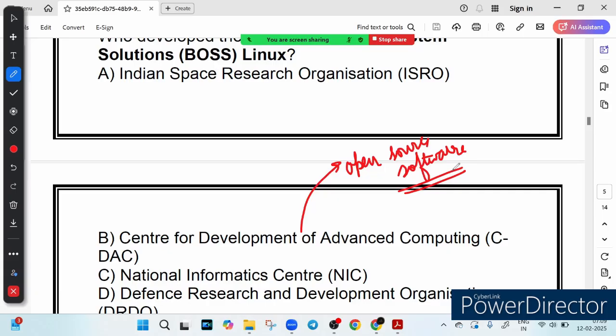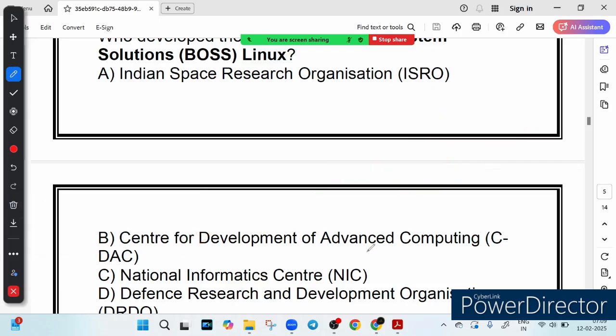If you have ever heard of the supercomputer Param, have you heard of it? The Param supercomputers were also developed by CDAC. Similarly, BOSS Linux is another major contribution. So this is the correct answer.